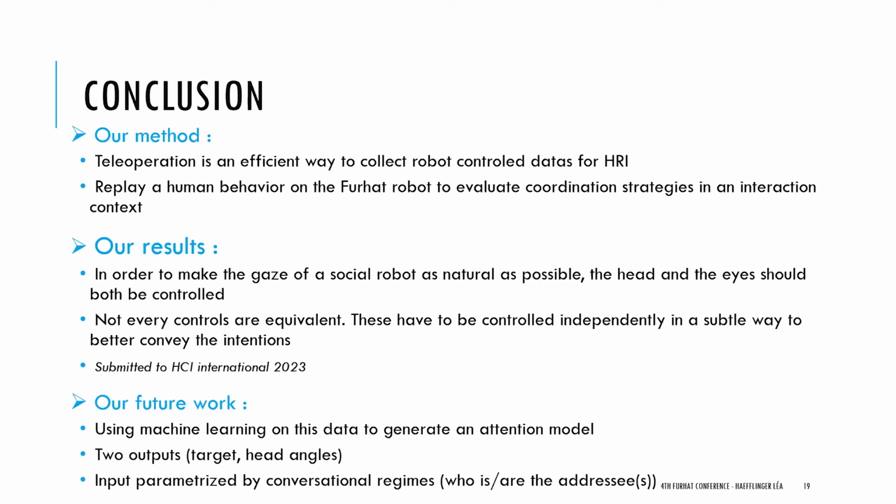For example, I didn't present this today, but we see that the human pilot moves his head in a different way if he is talking to one or both players. So it can be one of the inputs that we can use in our future models.